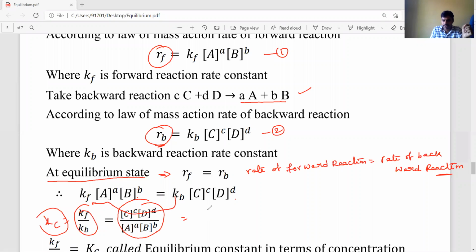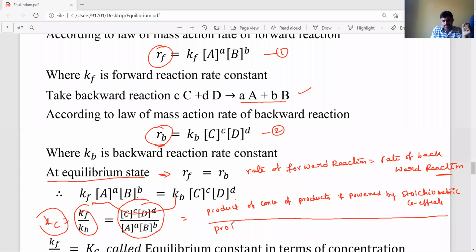It is nothing but the product of the concentrations of products raised to the power of their stoichiometric coefficients, whole by the same product of the concentrations of reactants raised to the power of their stoichiometric coefficients.